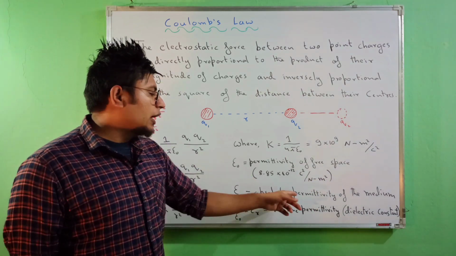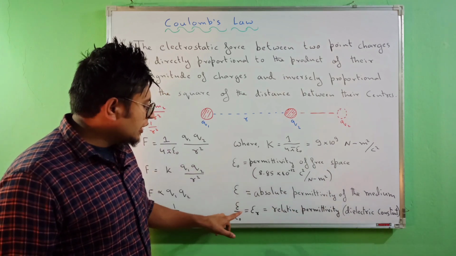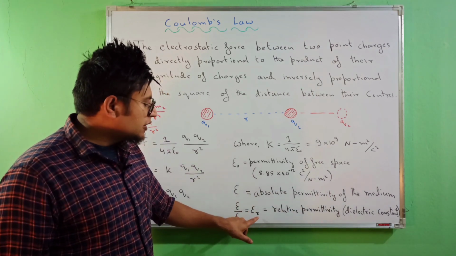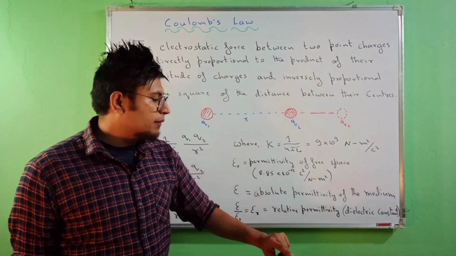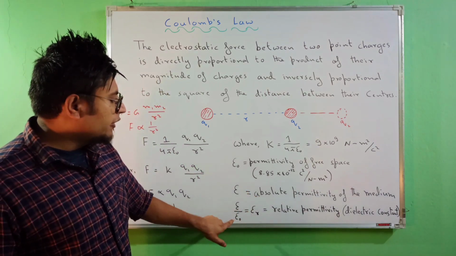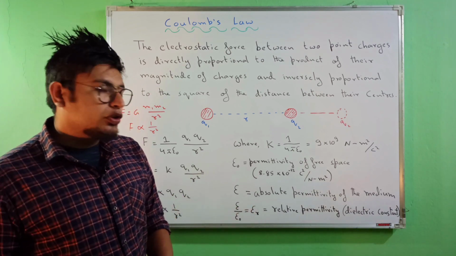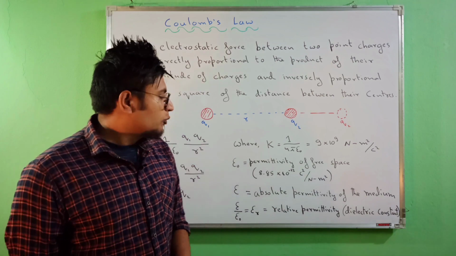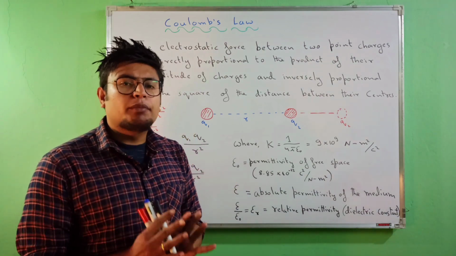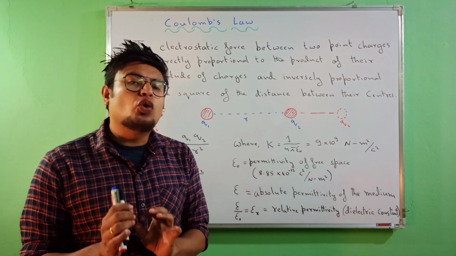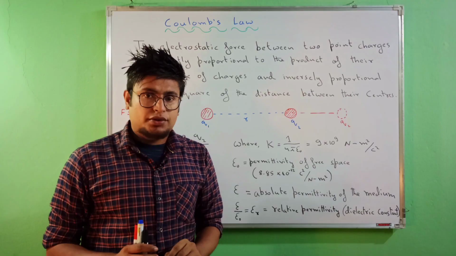Epsilon is the absolute permittivity of the medium. Epsilon divided by epsilon naught is given as epsilon suffix r, which is also known as the relative permittivity of the medium. This epsilon r is also known as the dielectric constant. I am going to tell you what permittivity is and why knowing permittivity is so important in order to understand the interaction between these two particular charges.